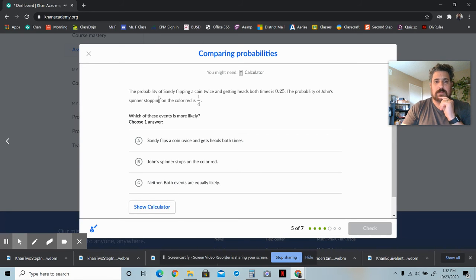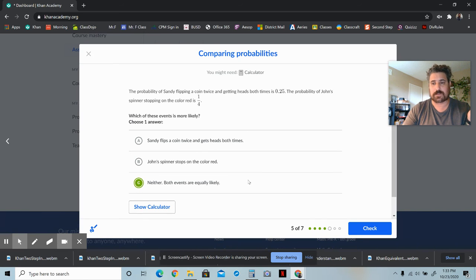The probability of Sandy flipping a coin twice and getting heads both times is 0.25. The probability of John's spinner stopping on the color red is 1/4. Which of these events is more likely to occur? Well, 0.25 is 25%, and 1/4 is also 25 out of 100, right? Times top and bottom by 25. So these are equivalent. They're the same. So neither, both events are equally likely.